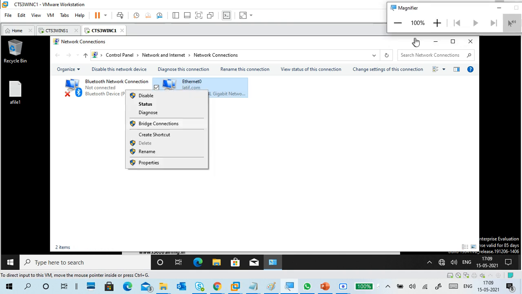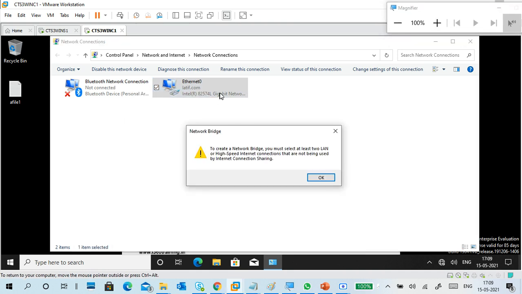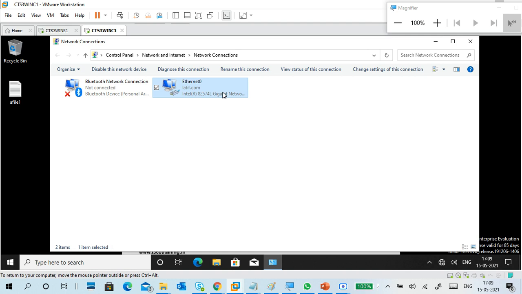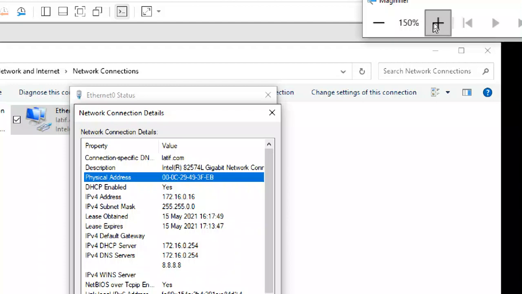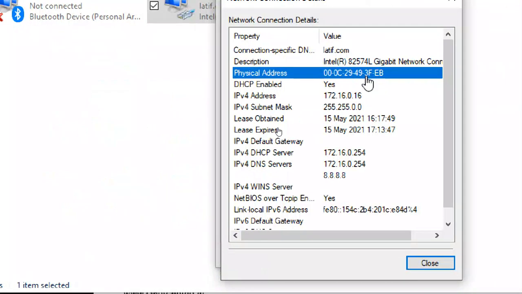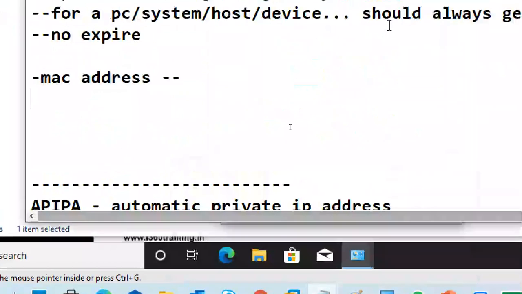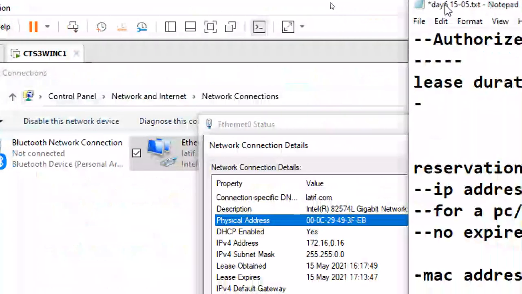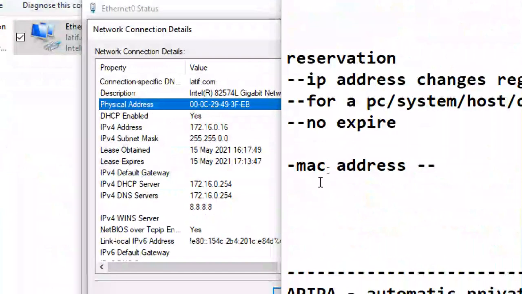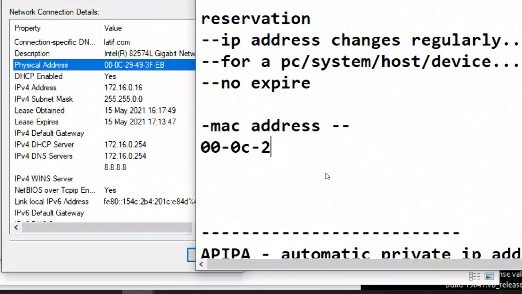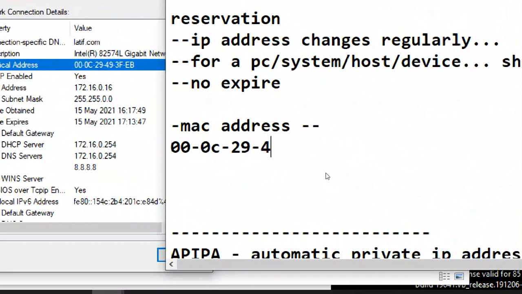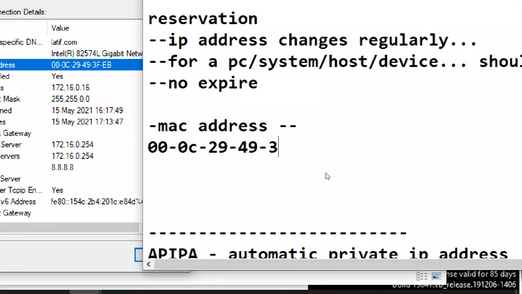Status, details. This is the MAC address. So you have to note down the MAC address first. 00-0C-29-49-3F-BB.